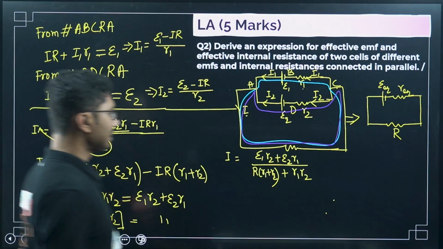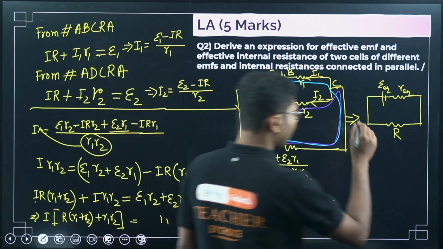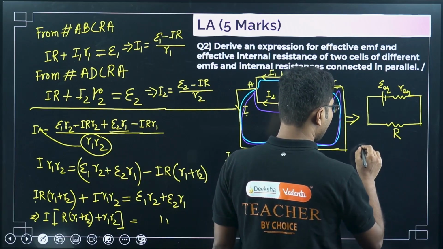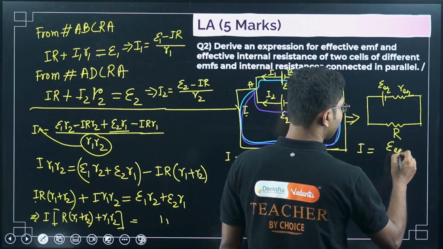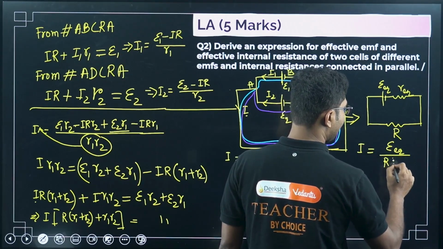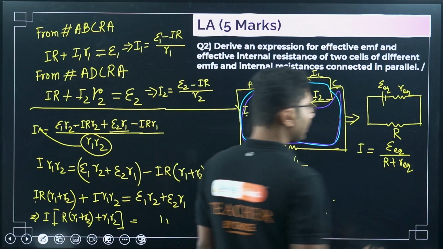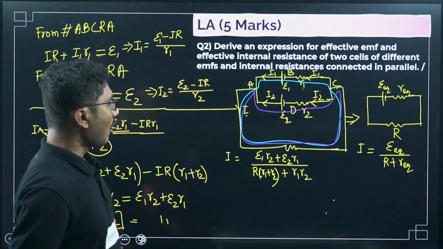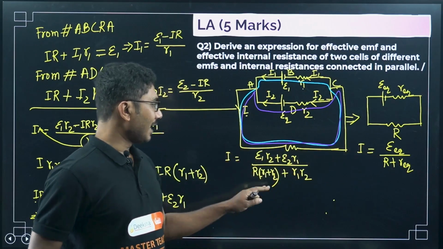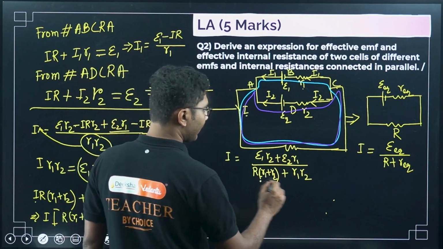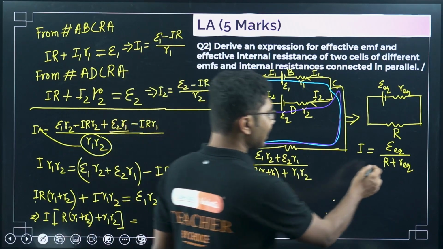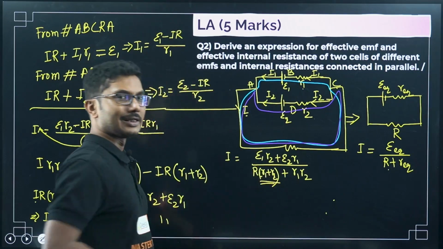So you get this. Now if you remember, in the previous case we obtained the current for the equivalent case as epsilon equivalent divided by R plus R equivalent, right? Now what is the obstacle to write this equation like this? Only obstacle is this value. See, R was single here, here R is not single, it is mingle.